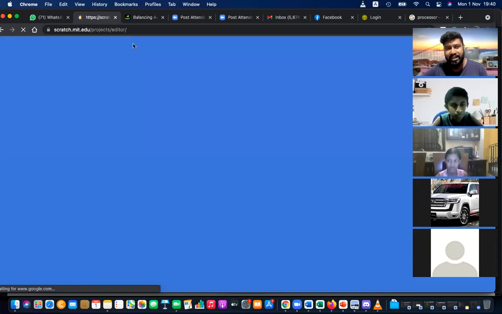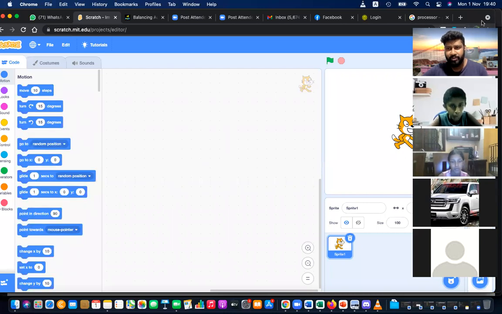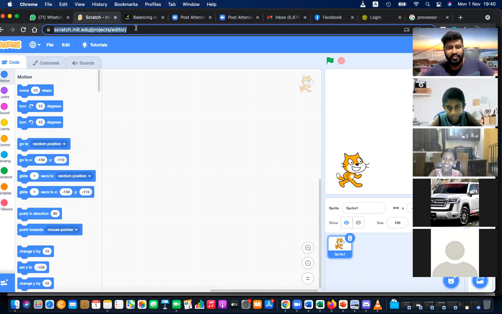If you need to learn that in grade 6, yes, I'm willing to teach. So here, let me show a quick look at what you're going to learn as algorithms. This is what you are going to use for programming, Scratch. Right? This is what you are going to learn for programming Scratch. And it has a cat. So this is the link. I have sent you the link.